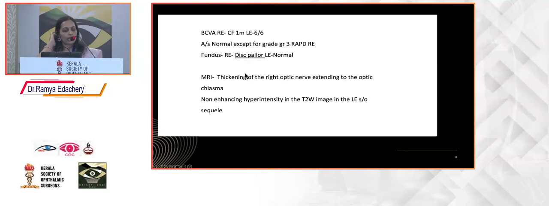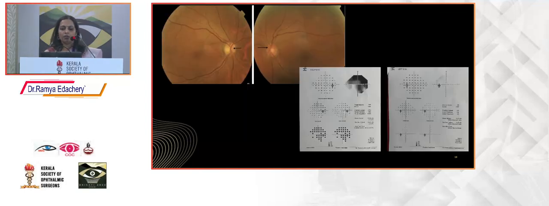And the MRI, I don't have the picture, sorry. It showed thickening of the right optic nerve extending to the optic chiasma. You should note that it is extending up to the optic chiasma. It's a long lesion. And even in the left eye, there was non-enhancing hyperintensity suggestive of a previous attack. So this was his fundus. The right eye shows a disc pallor and has a field defect.